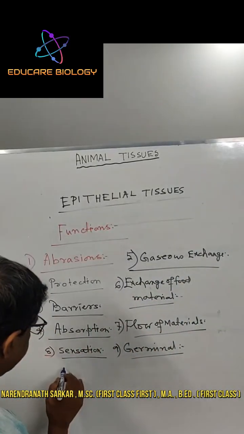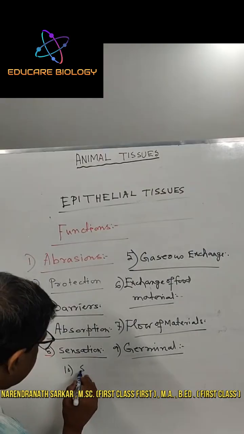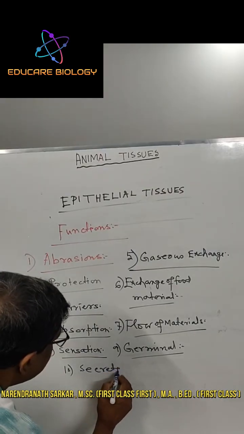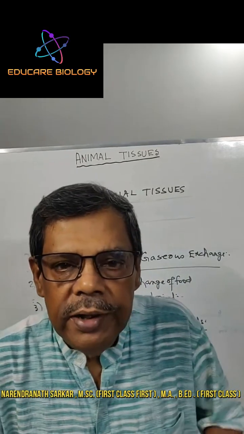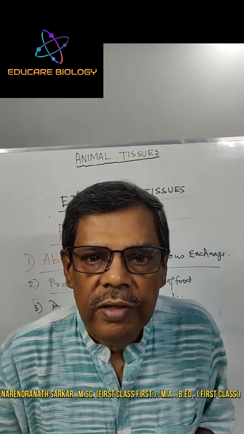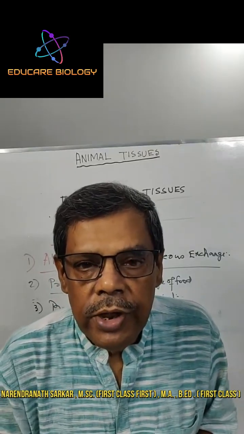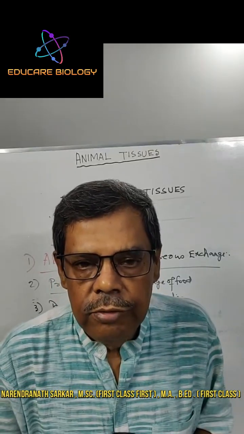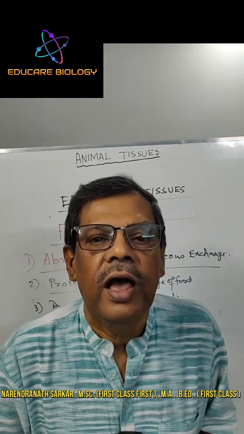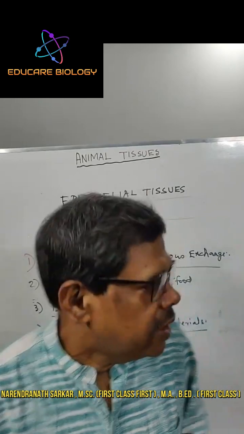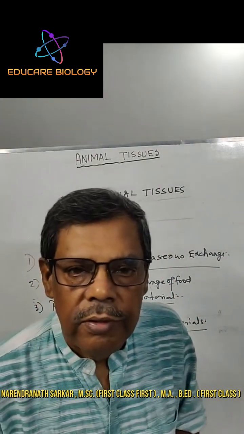Number ten, secretion. Epithelial tissue secretes different fluids, that is mucus, saliva, sweat, intestinal juice, pancreatic juice, gastric juice, etc. These are the different functions of epithelial tissue.